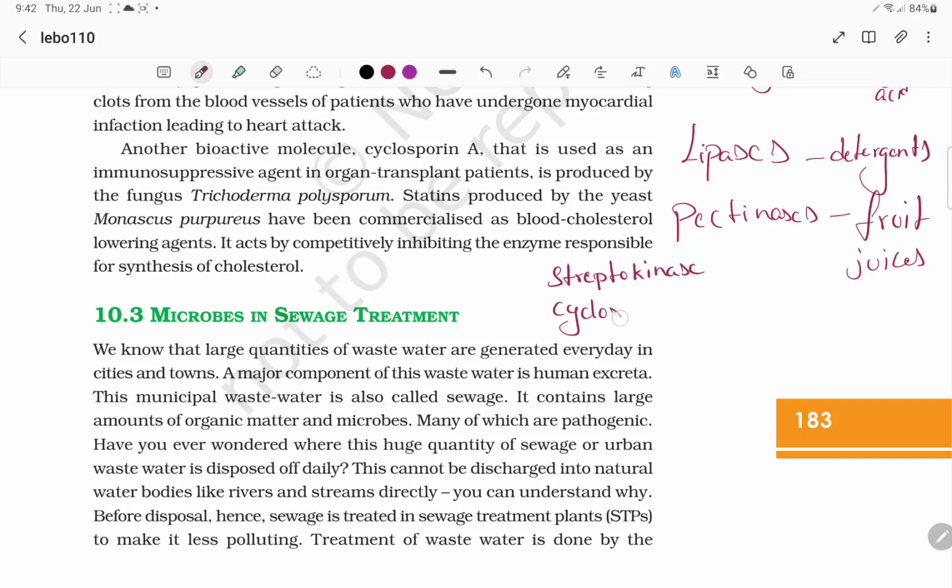And we have cyclosporin A, which is an immunosuppressant, used for graft rejection, produced by Trichoderma polysporum. And we have statins, which are for lowering cholesterol, which will prevent the enzyme in the liver from forming cholesterol. Statins are mainly produced by Monascus purpureus.